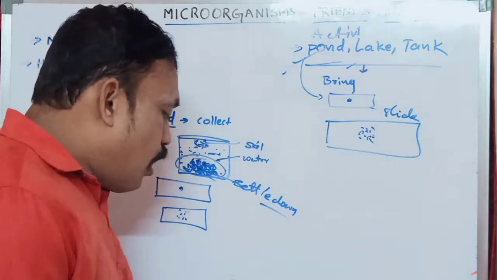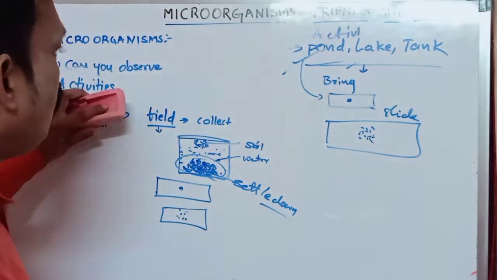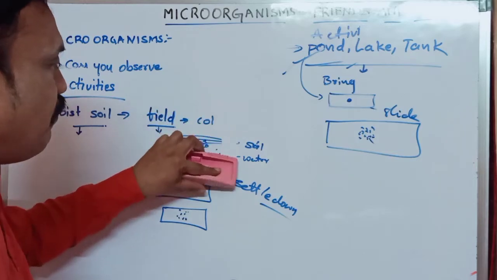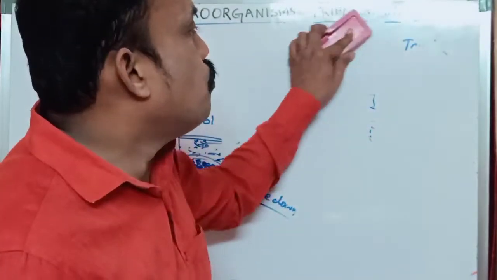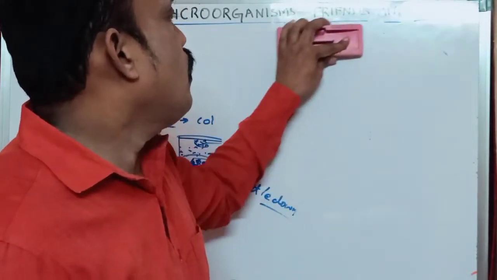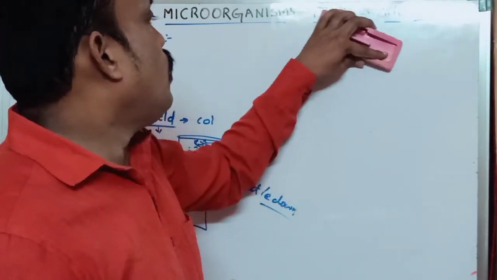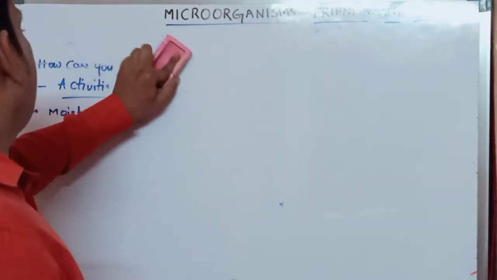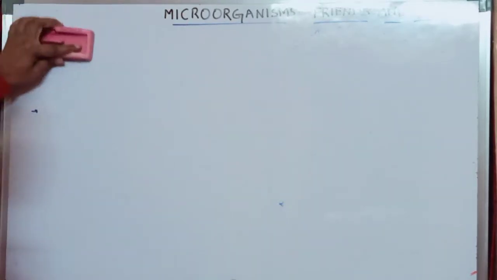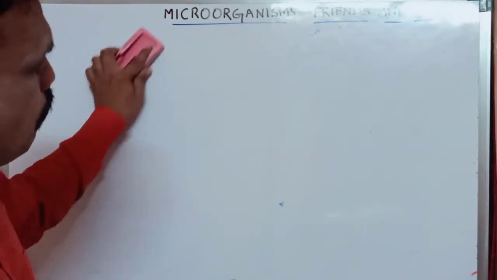Microorganisms are classified or divided into especially 4 groups. What types of microorganisms will we observe in pond water or moist soil?